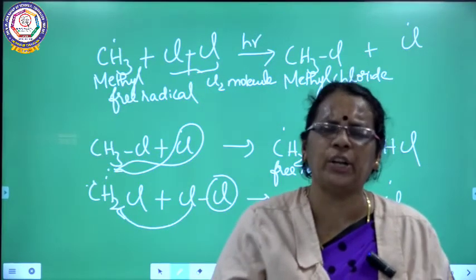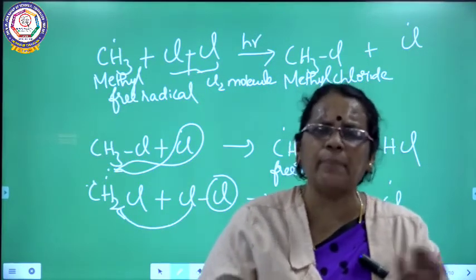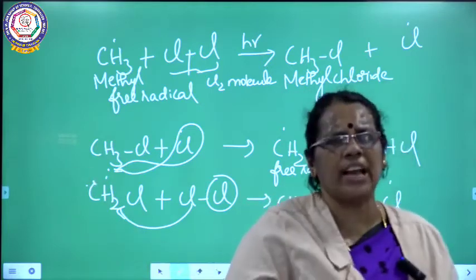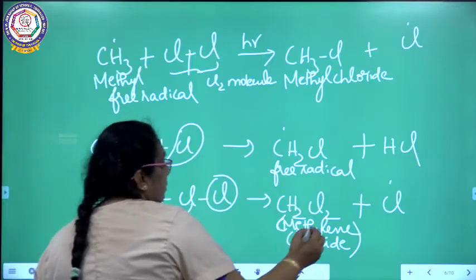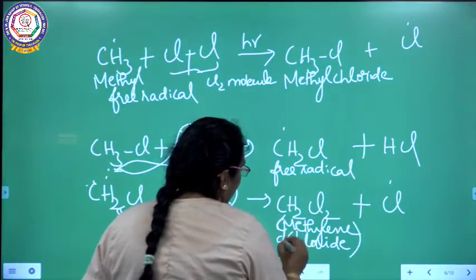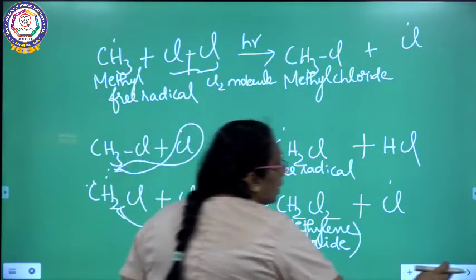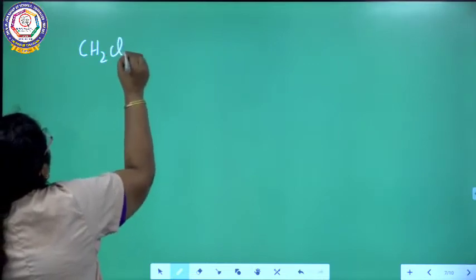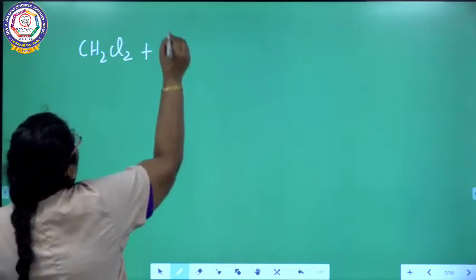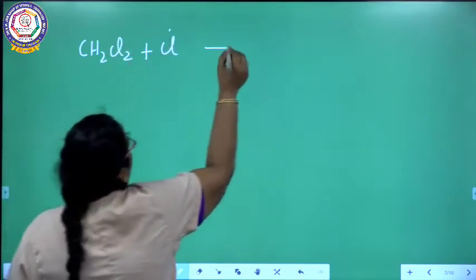Okay children, we are going to continue with the next step here. In chain propagation, we have seen many series of reactions, up to methylene dichloride in the previous step. Now the next step is this methylene chloride reacts with chlorine free radical. What will you be getting?